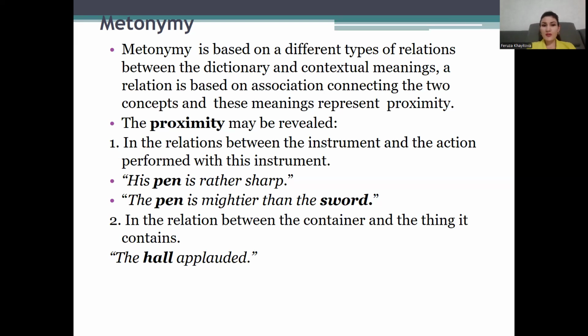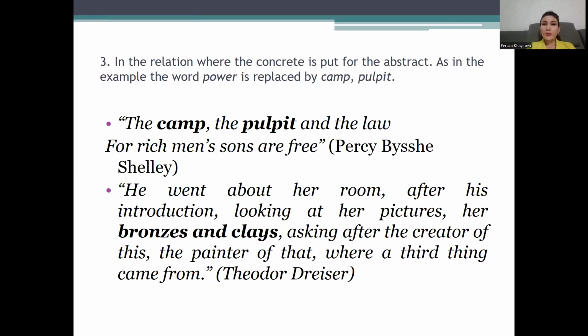His pen is rather sharp. The pen is mightier than the sword. In relation between the container and the thing it contains, the whole house applauded. In the relation where the concrete is put for the abstract, as in the example where the word power is replaced by camp, pulpit: the camp and pulpit, and the law for each man's sons are free, by Percy Bysshe Shelley.